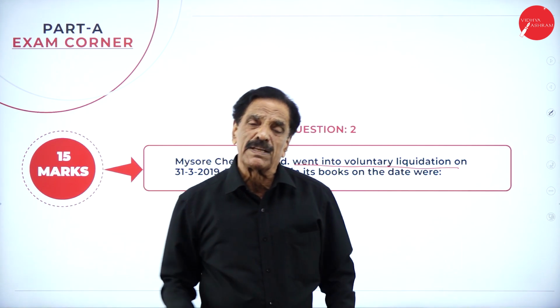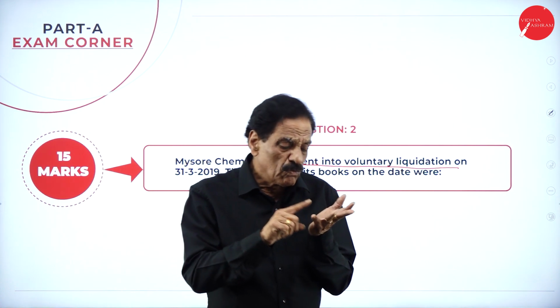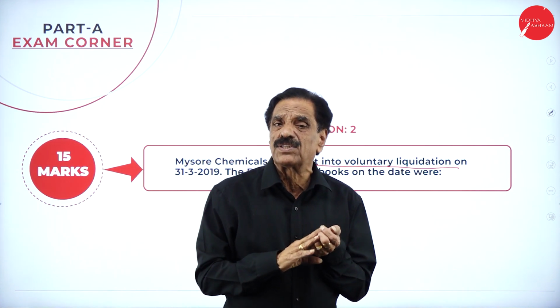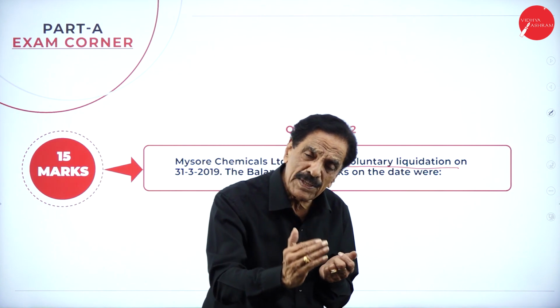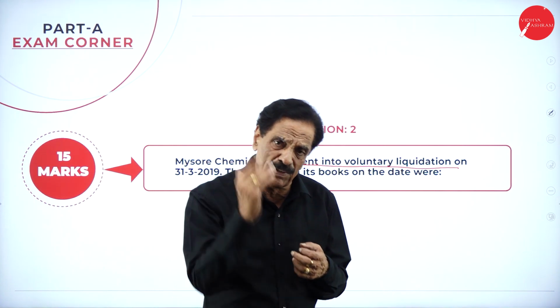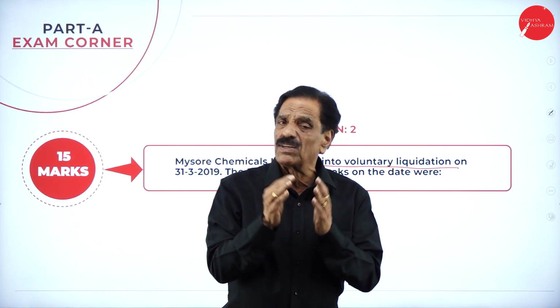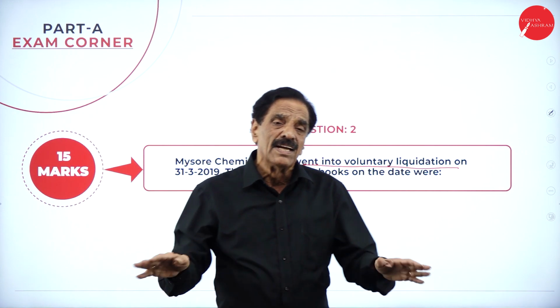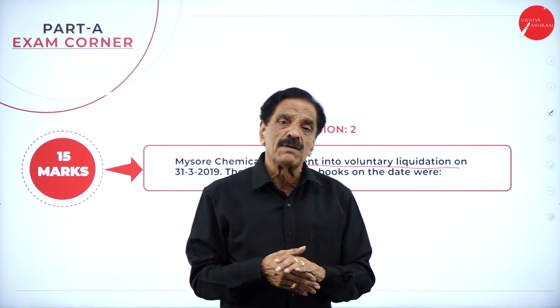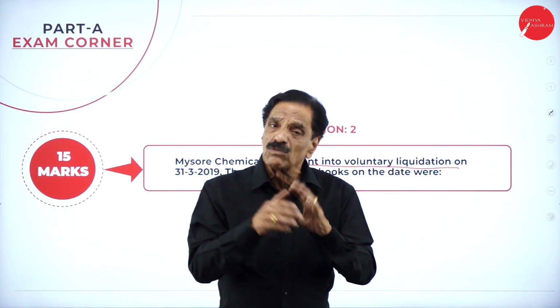Closing down of the company is called liquidation. There are two types of liquidation: one is called voluntary liquidation, another is called compulsory liquidation. If all the shareholders agree the company suffers a loss and we are not in a position to clear the debt, the company closes with mutual consultation, that is called voluntary liquidation.